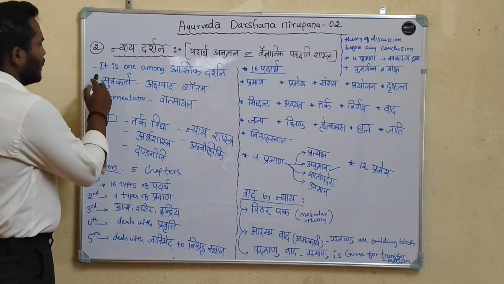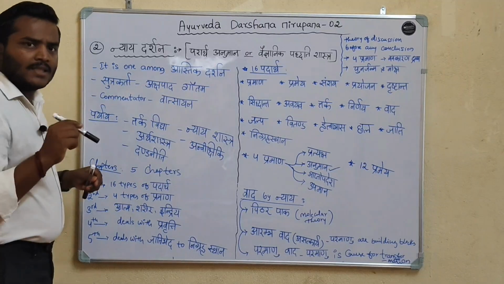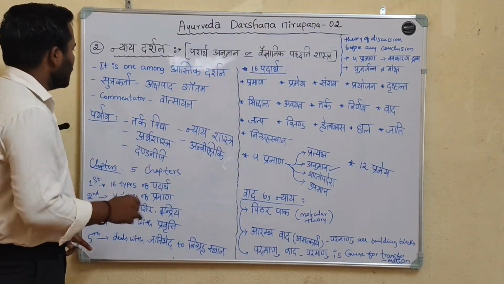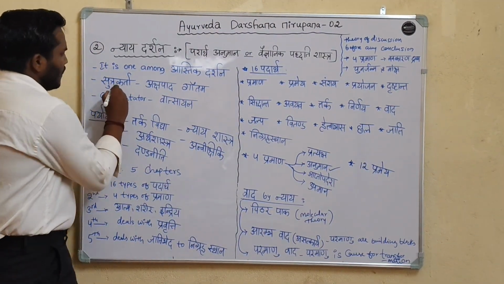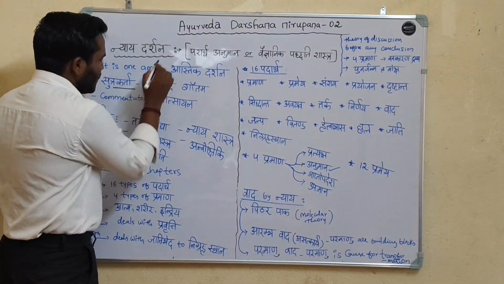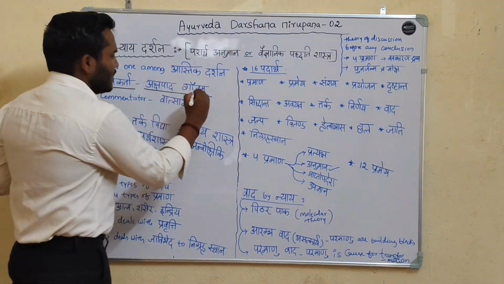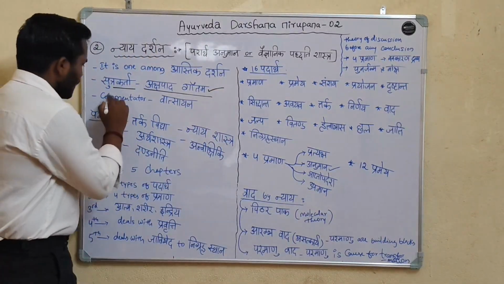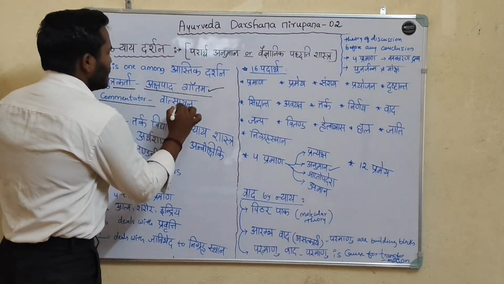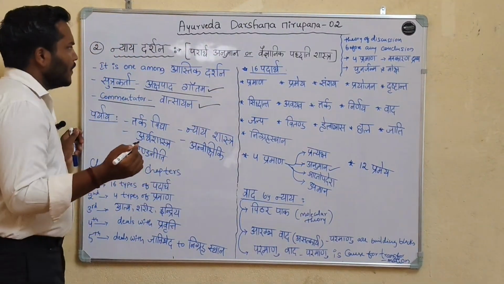In the introduction, you write it is one among the Astika Darshanas. It is a type of Astika Darshana. The Sutra is Nyaya Darshana, written by Akshapada Gautama. The commentator of Nyaya Darshana is Vatsayana. I made a trick.